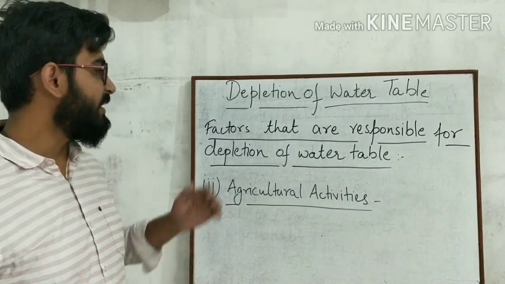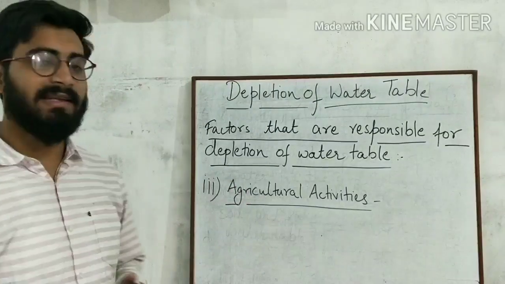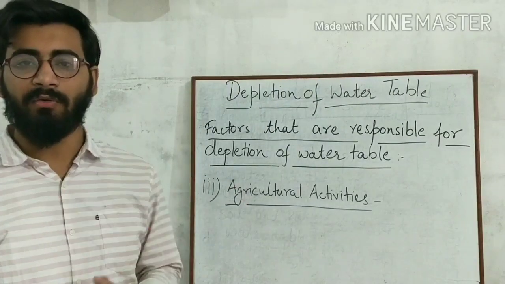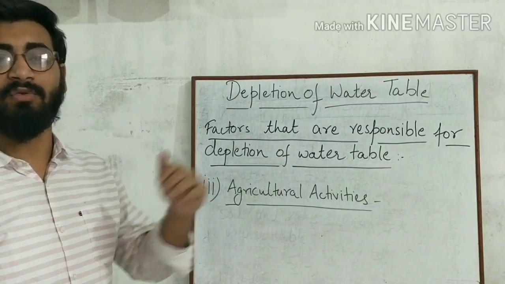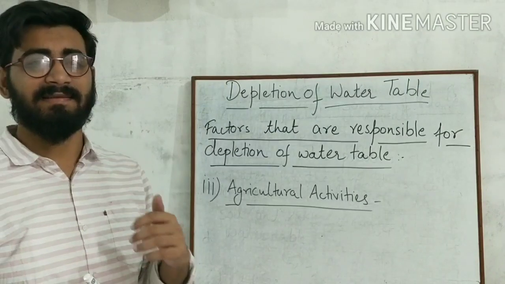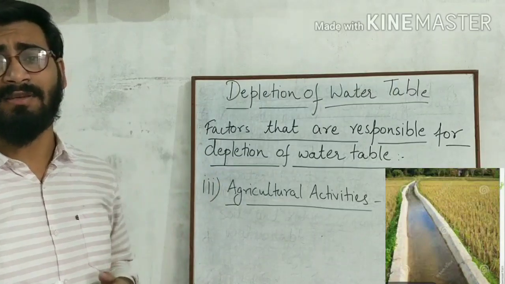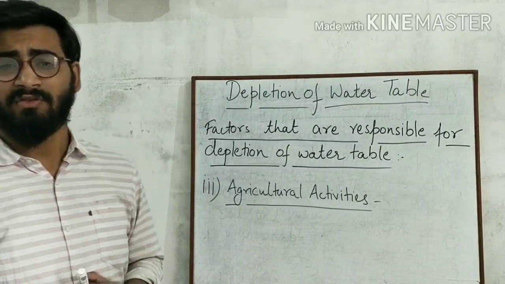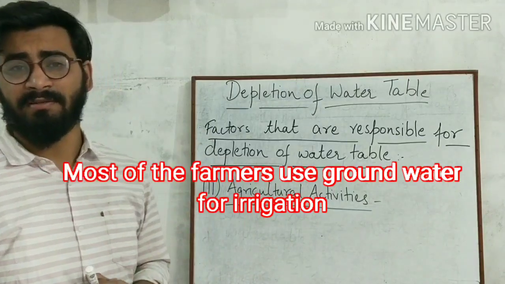Now another factor that is responsible for the depletion of water table is agricultural activities. As you all know, in India most of the farmers depend upon rains to irrigate their crops. In very few places there are irrigation systems such as canals and all, but these systems also suffer due to less rainfall. So most of the farmers use groundwater for irrigation.